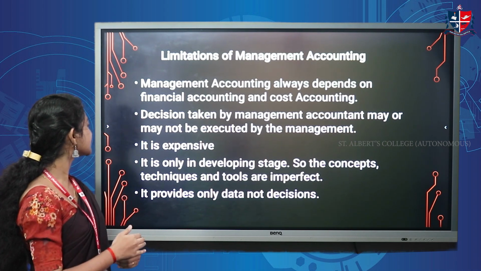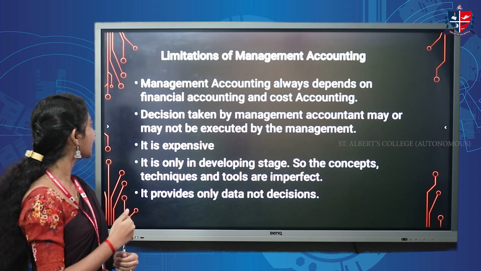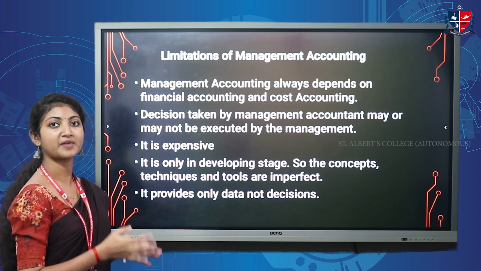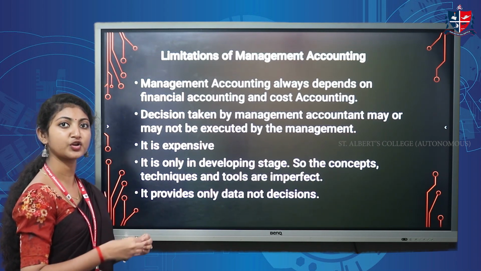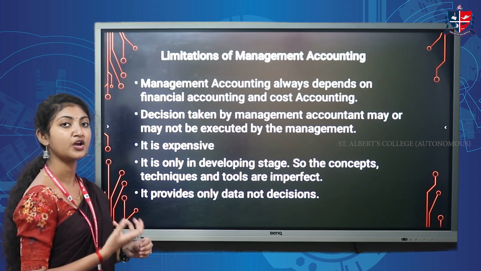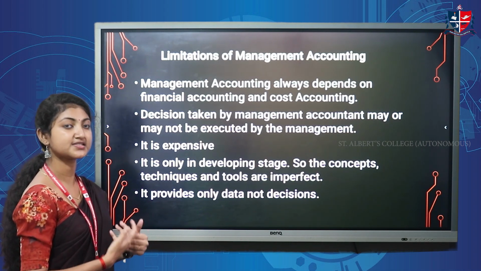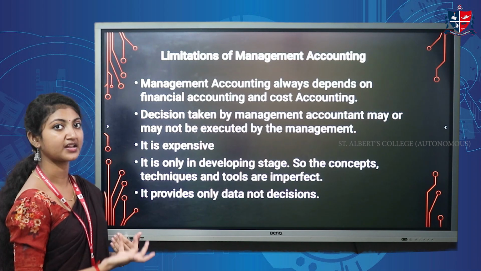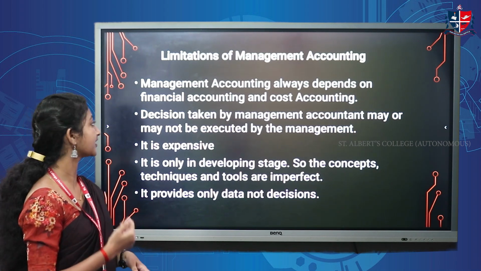And next one is decisions taken by the management accounting may or may not be executed by the management. The major objective of management accounting is to provide adequate financial information to the management for taking efficient decisions. Whether the decisions are executed or not by the management is a major drawback of management accounting.